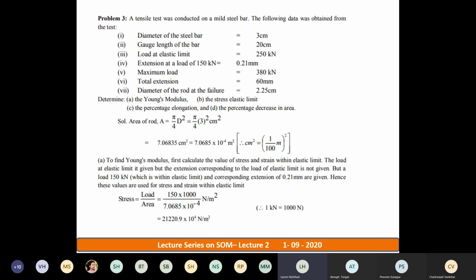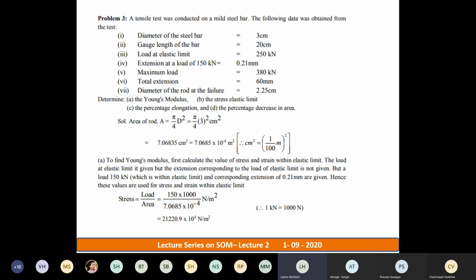Okay, next, total extension in the sense final. After the initial original length is 30 mm or 3 centimeter. Total extension after the experiment, what is the total extension? It is 60 mm. In the sense, how many centimeter? 6 centimeter, Chaitranjali. 60 mm in the sense, how many centimeter? 6 centimeter. Very correct. 6 centimeter.